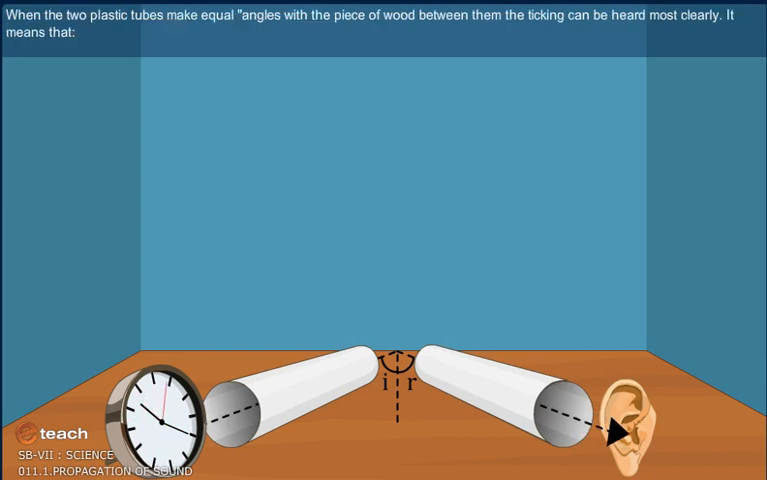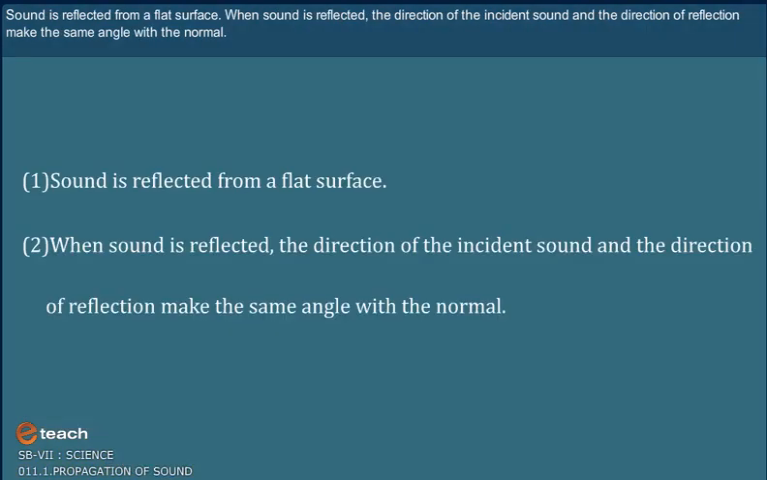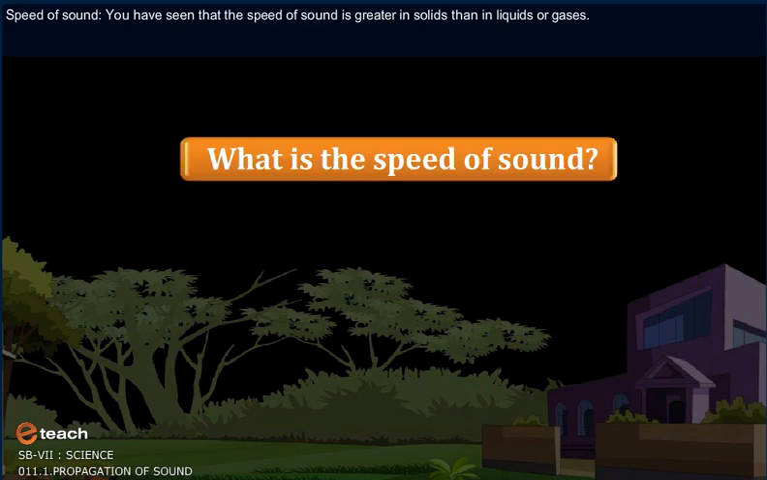When the two plastic tubes make equal angles with the piece of wood between them, the ticking can be heard most clearly. It means that sound is reflected from a flat surface. 2. When sound is reflected, the direction of the incident sound and the direction of the reflection make the same angle with the normal.